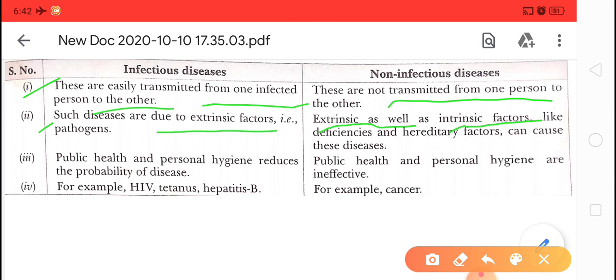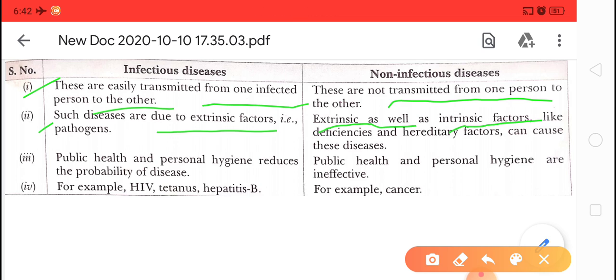non-infectious disease. Factors like deficiencies of vitamins and deficiencies of minerals can cause disease, that is internal, intrinsic, and some hereditary factors. Like some diseases can be transmitted from parents to progeny.